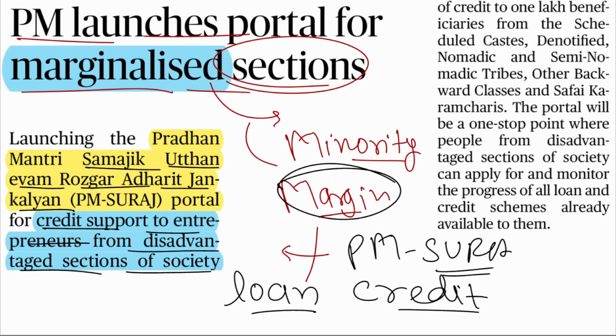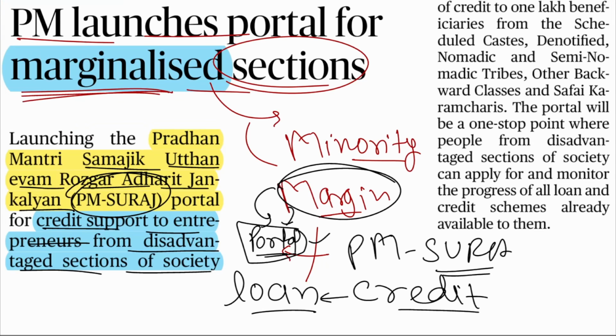Basically, they should have some sort of visible business and they want credit. All right. So some schemes are available to them and all of these schemes will be displayed on this portal. All right, so this is important. Which is the name of the portal? PM Suraj Portal. So let us see which of the disadvantaged societal sections come in the marginalized sections. They are scheduled castes, SC, denotified, nomadic and semi-nomadic tribes. All right, ST.